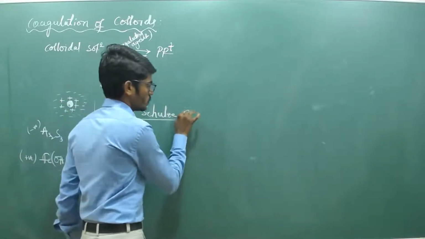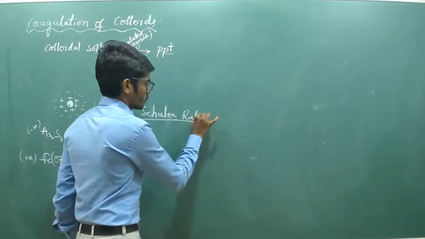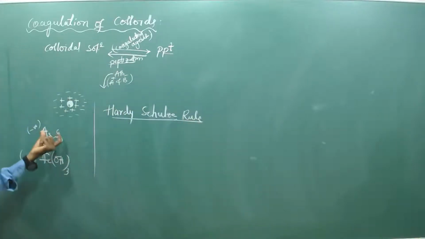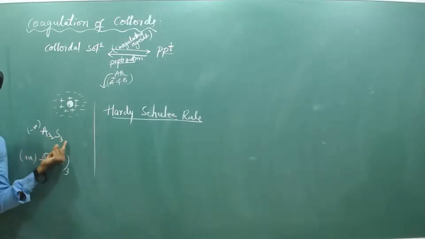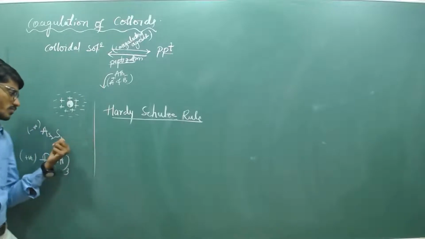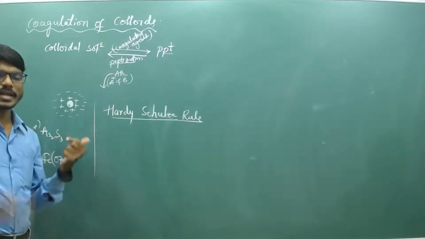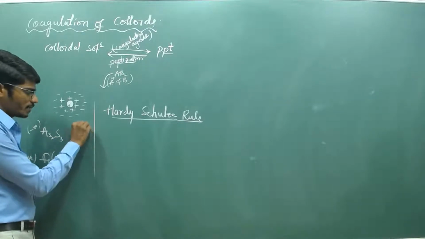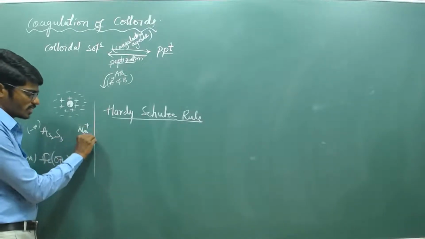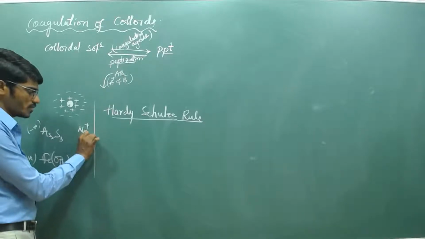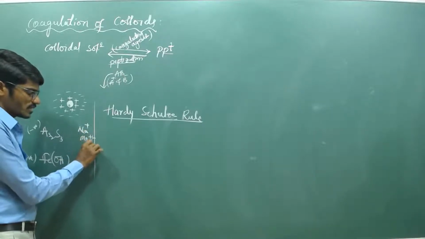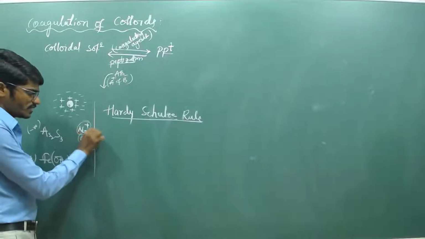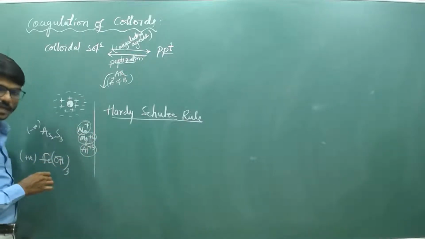Here is coagulation. In order to coagulate, or to convert this colloidal solution into precipitate arsenic sulfide, we are going to add some positively charged ions, or any electrolyte containing positive charge. For example, we can add Na+, sodium chloride, magnesium chloride, Mg2+, Al3+, etc. There are different positively charged ions.